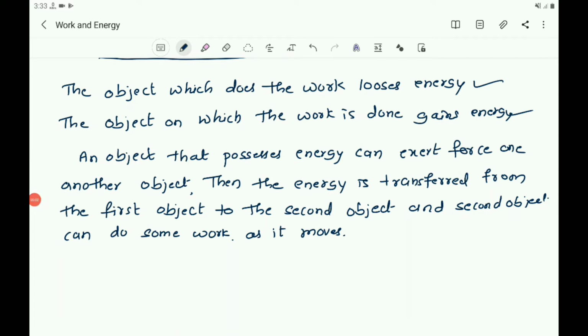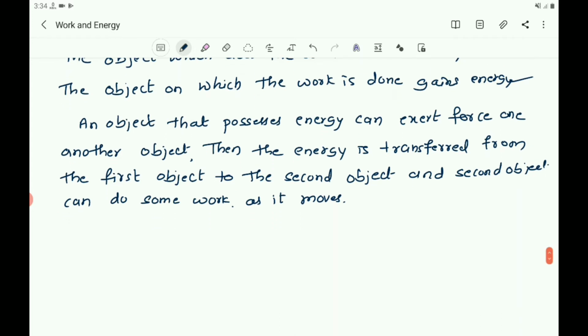Then what is the unit of energy? You know that energy is the ability of a body to do some work. And what is the SI unit of work? The SI unit of work is joule. Similarly, the SI unit of energy is also joule. Energy is a scalar quantity and its SI unit is joule. And the larger unit of energy is kilojoule. 1 kilojoule is equal to 1000 joules.